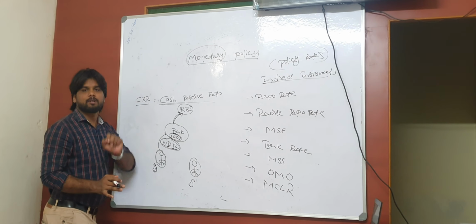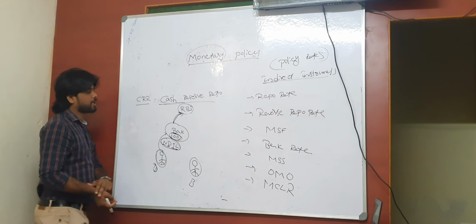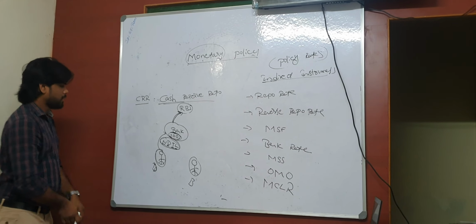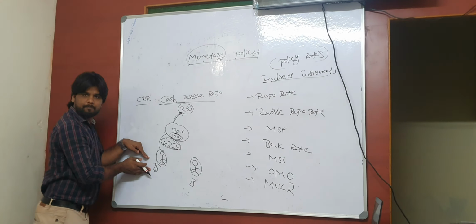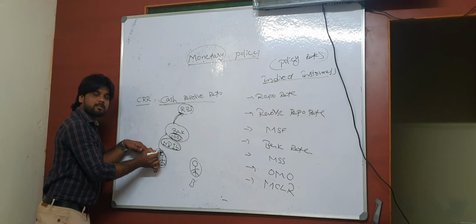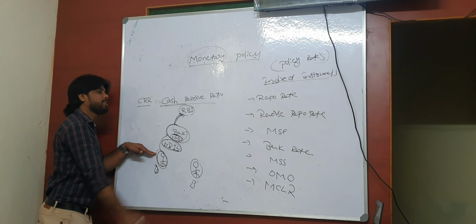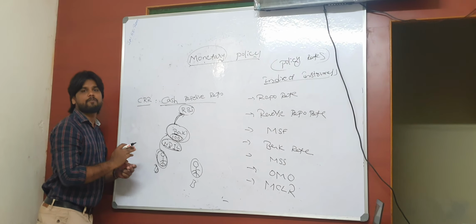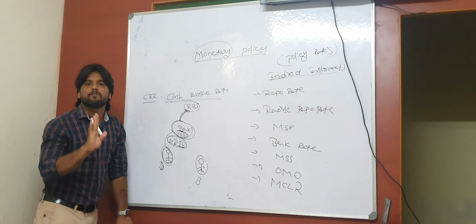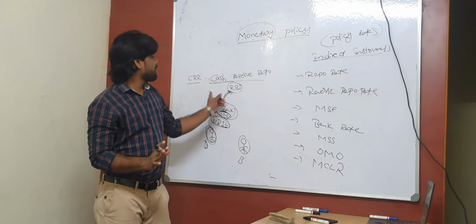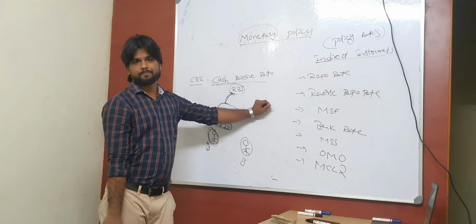So that's simply the definition of CRR. Cash reserve ratio is some percentage of the money which belongs to customers in the bank's pocket. Every bank has to park this money with RBI in the form of liquid cash, remember, only in the form of liquid cash. That is the cash reserve ratio.